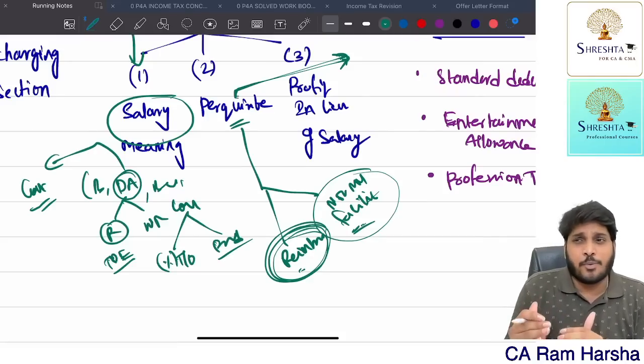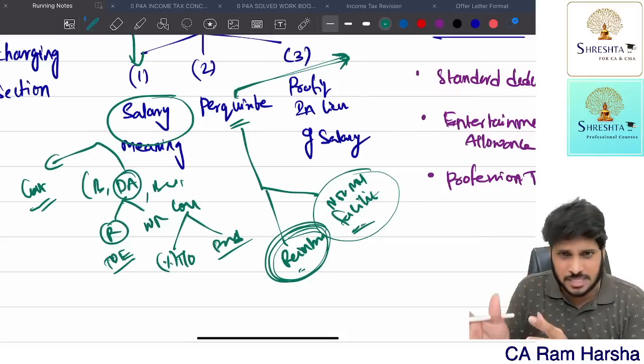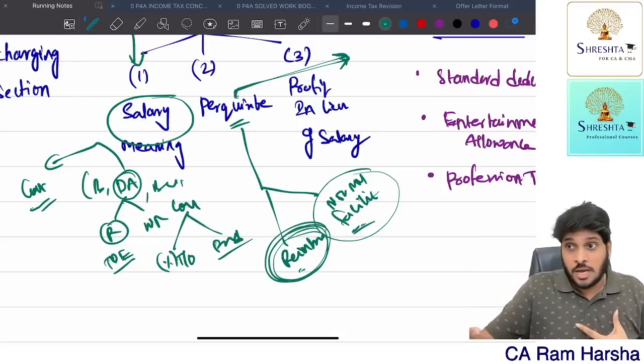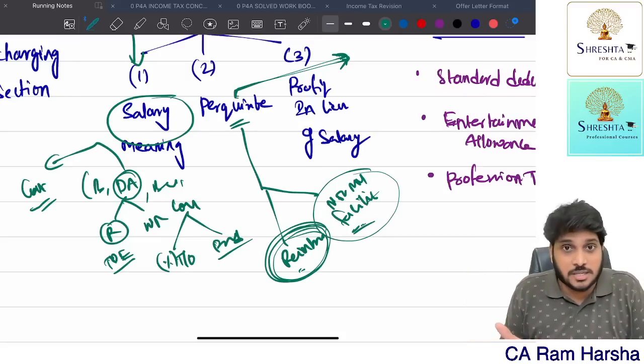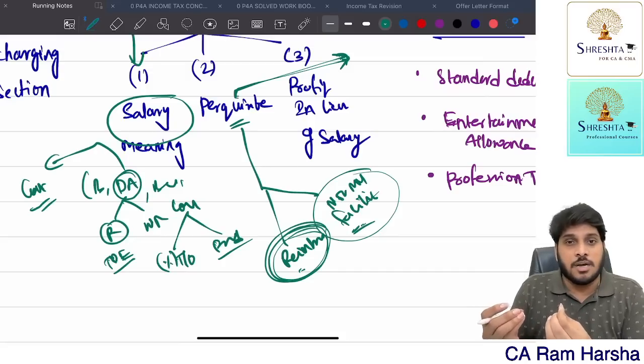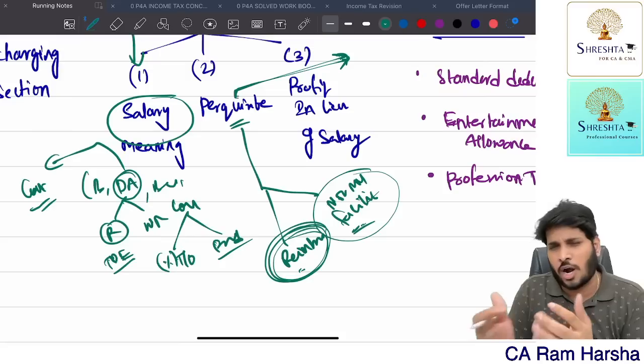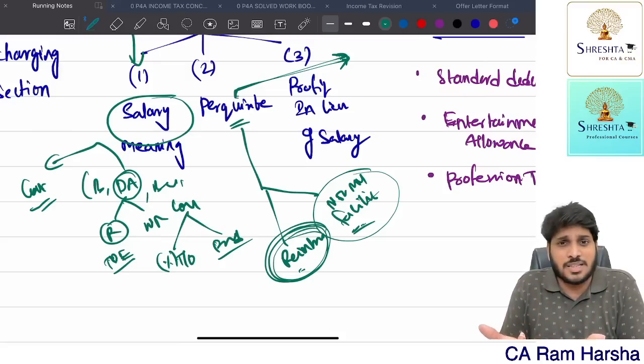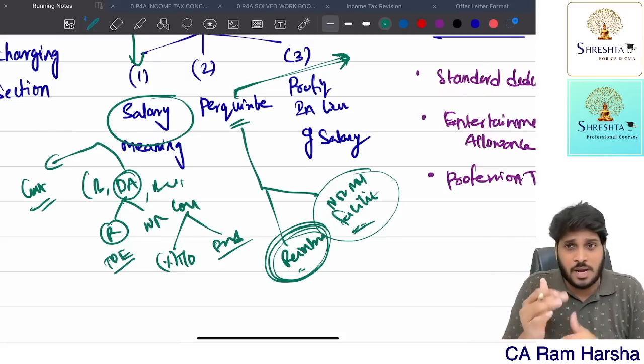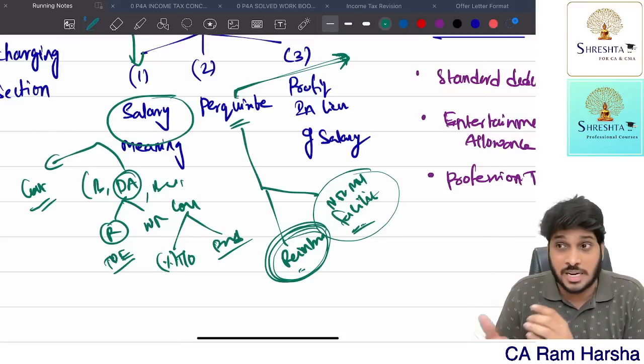Reimbursement means the employee incurred some expenditure for personal reasons. He showed me the bill and we are reimbursing that amount. Suppose the employee bought spectacles or lenses, or went for laser treatment of the eyes. The company reimbursed the expenditure he spent; he showed the bill and we gave the money. It's a reimbursement, it's a perquisite.